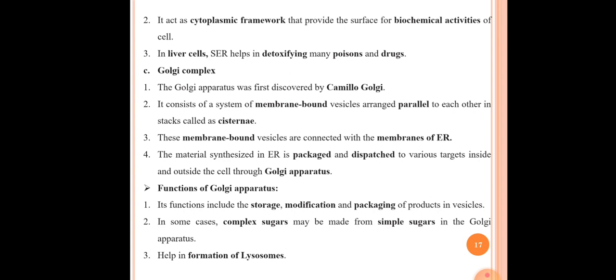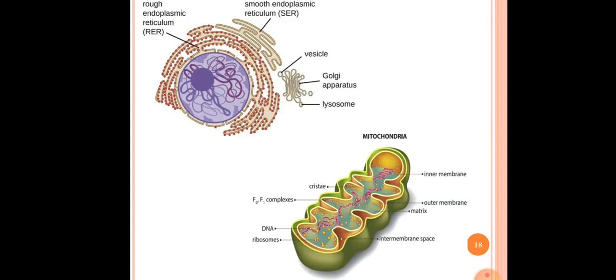And the third one is that it helps in the formation of lysosomes.